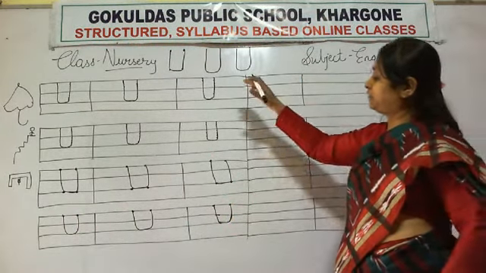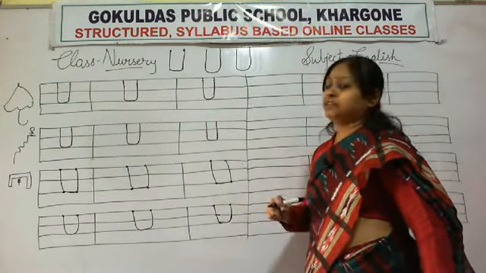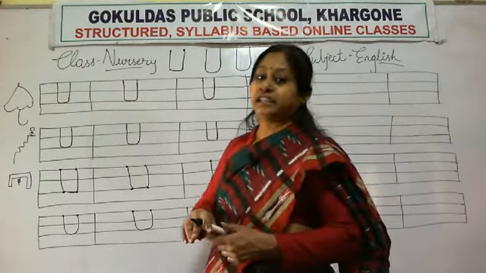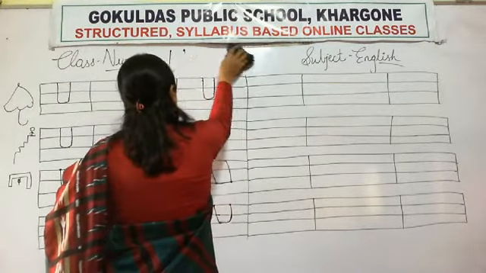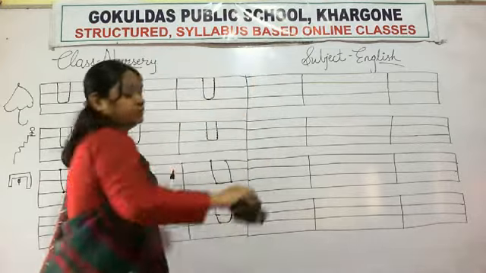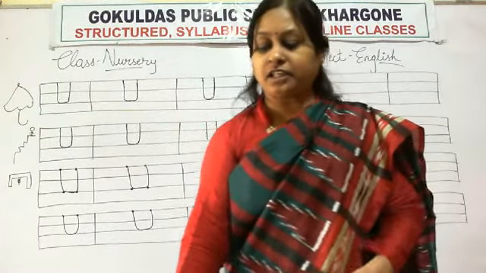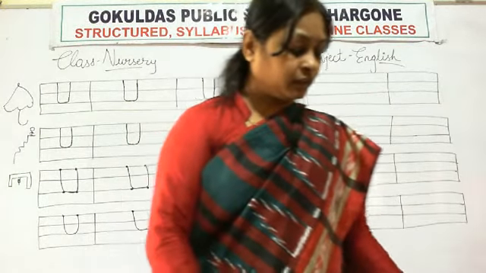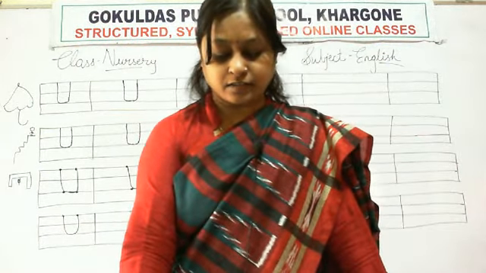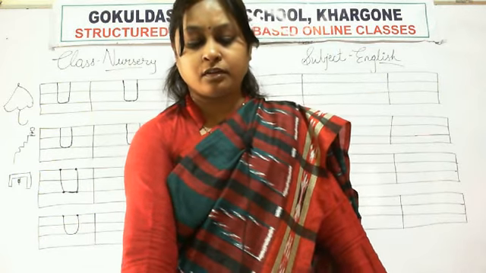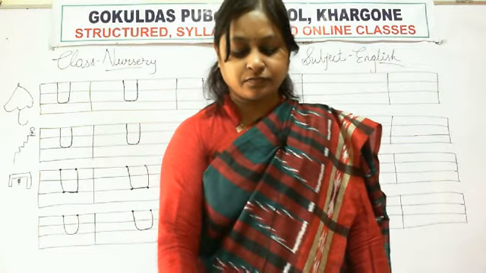Okay. So today we have learned to write letter U. Now we will learn to write letter D. Which letter? D. D for doll, D for door. Again we will learn to write letter D. So that you remember to write. Okay. Let us start writing.